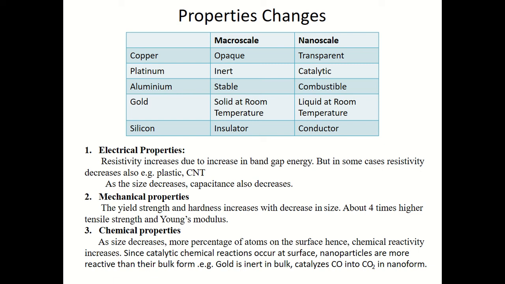But in some cases, resistivity decreases also, for example plastic or carbon nanotube. So resistivity increases in most cases, but in some cases it decreases also. Next is capacitance. Capacitance is nothing but the capacity to store charges. As the size decreases, this capacity to store charges decreases, so capacitance also decreases.